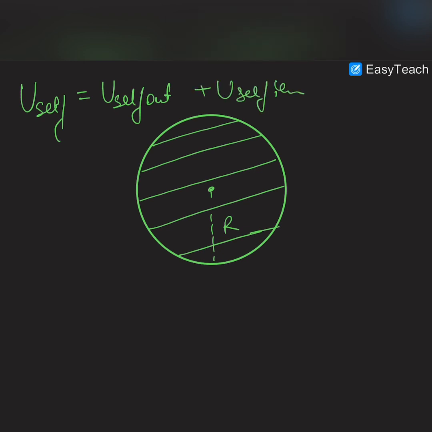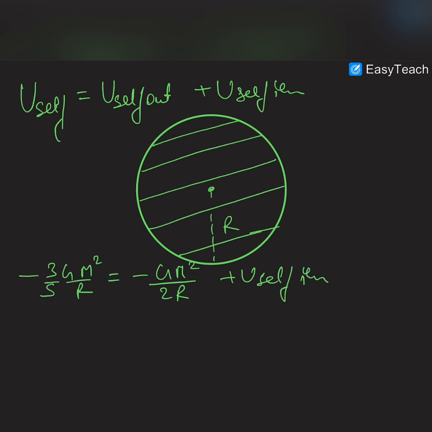And we know that U self total for a solid sphere is minus 3 by 5 G M square by R, and U self out, the self energy stored outside the sphere, is the same as the self energy stored outside the hollow sphere, which is equal to minus G M square by 2R, and this is U self in.